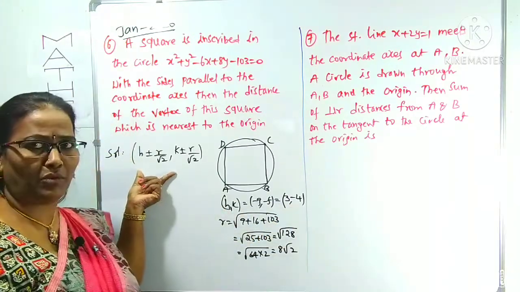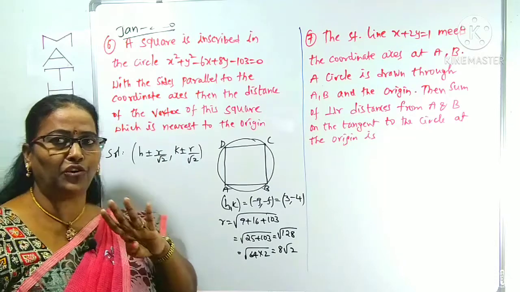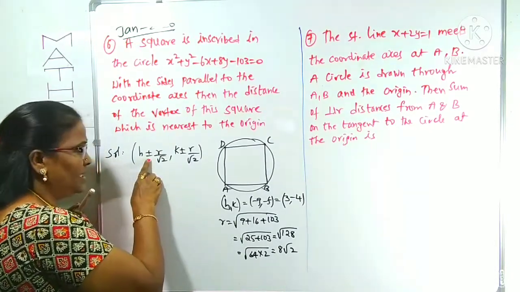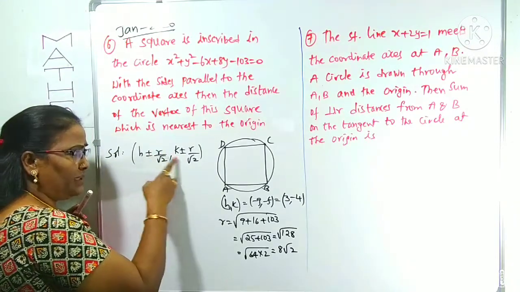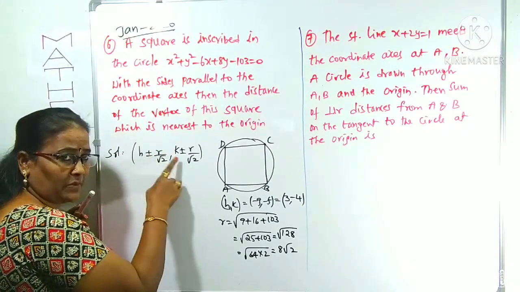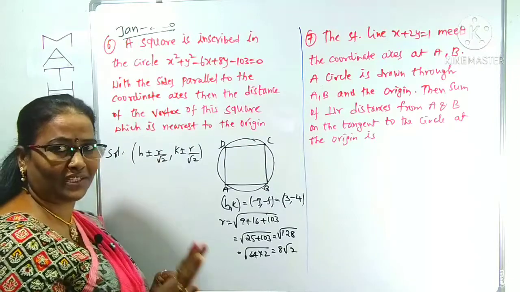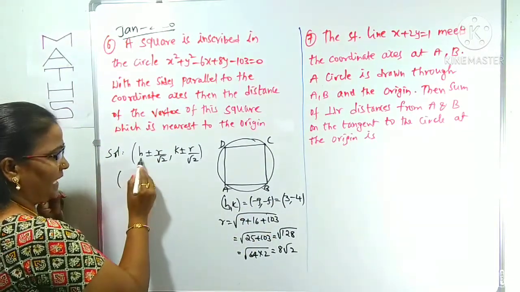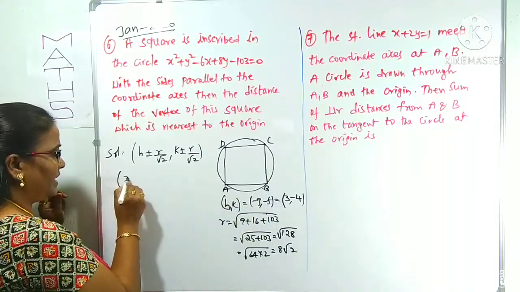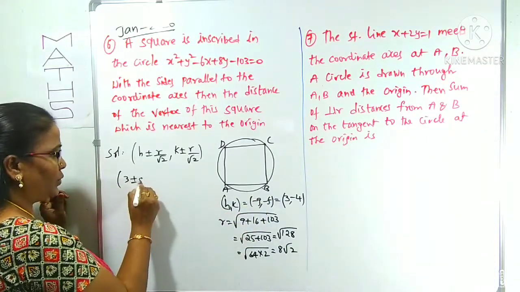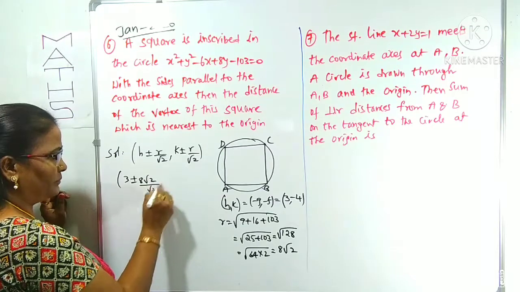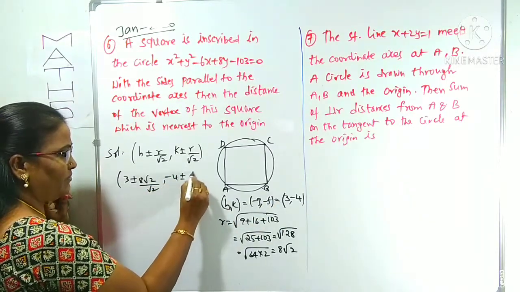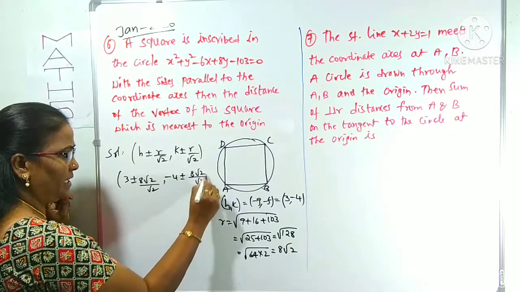By using this formula we can find the 4 vertices. How are there 4 vertices? You know there will be 4 sign combinations here: both plus, both minus, plus minus, minus plus. Like that we have to find the 4 vertices. We can substitute these here. First of all, h is 3 plus or minus r, which is 8 root 2 by root 2, comma k is -4 plus or minus 8 root 2 by root 2, right.